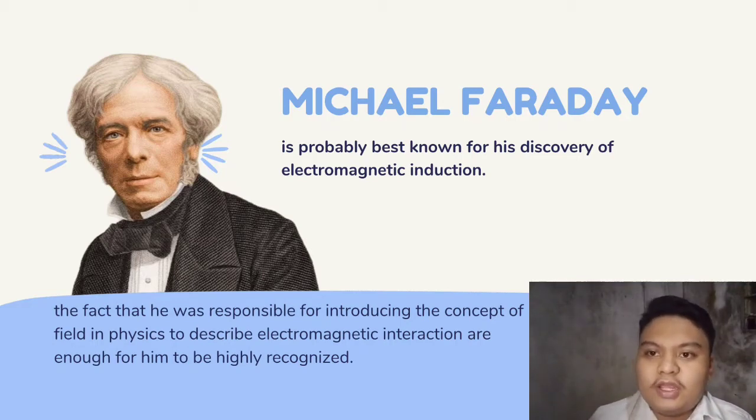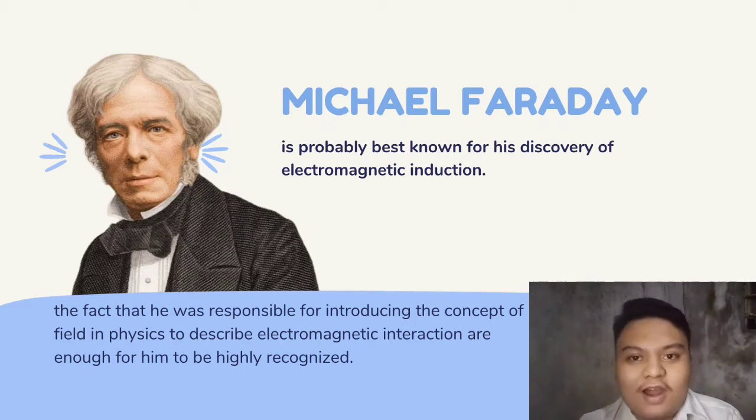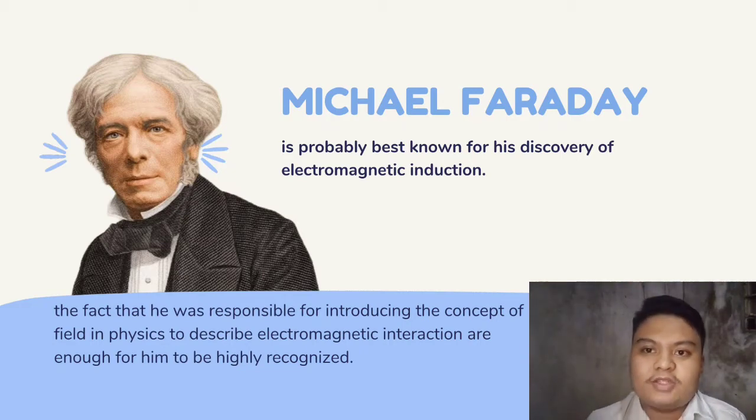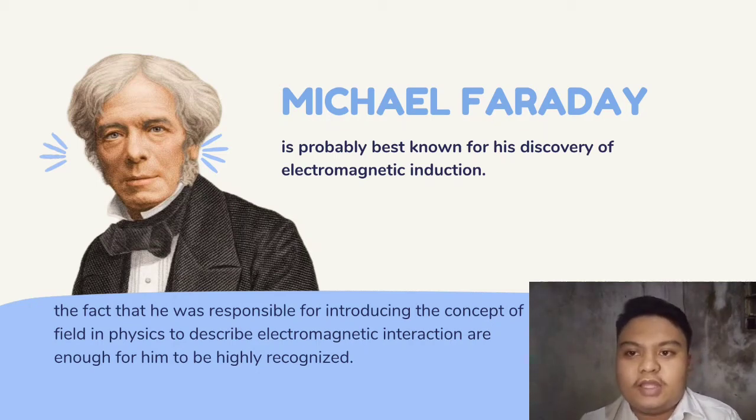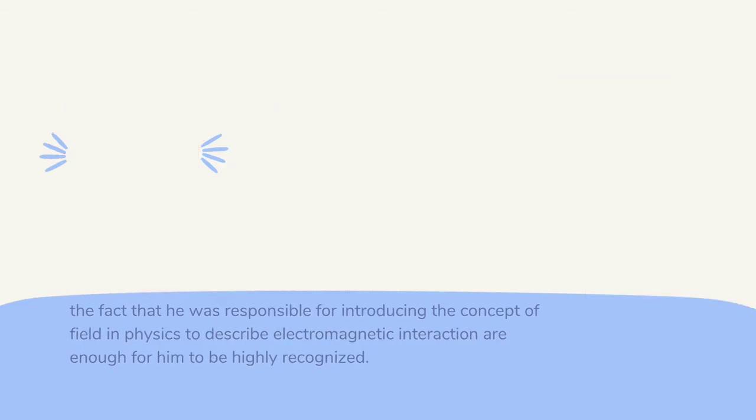The following year, in May 1846, Faraday published an article named Thoughts on Ray Vibrations, a prophetic publication in which he speculated that light could be a vibration of the electric and magnetic lines of force.